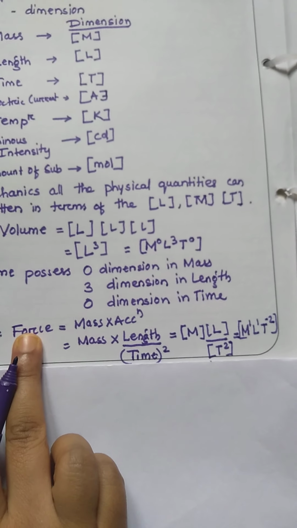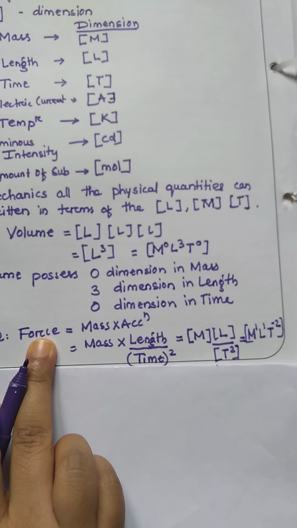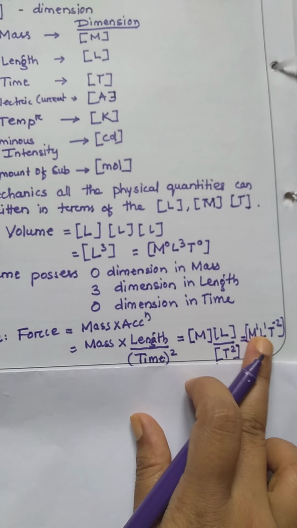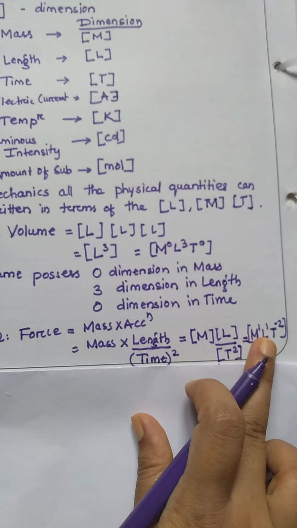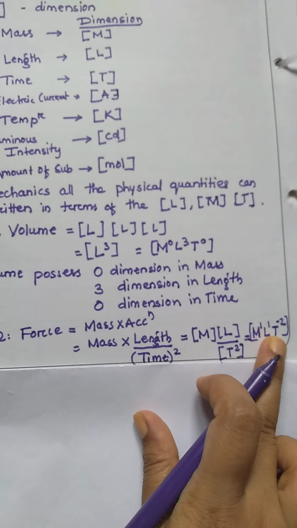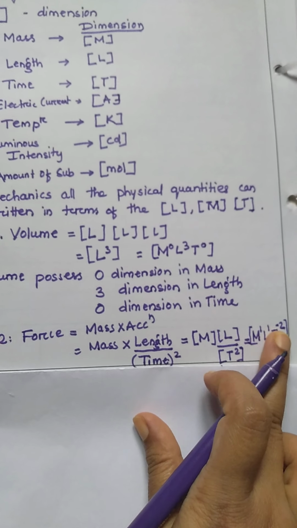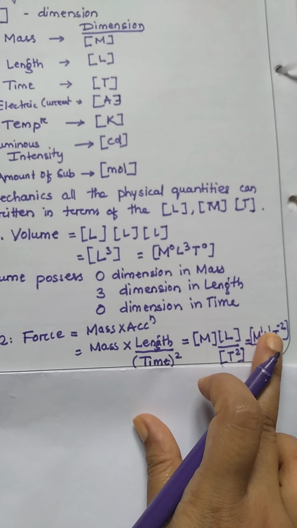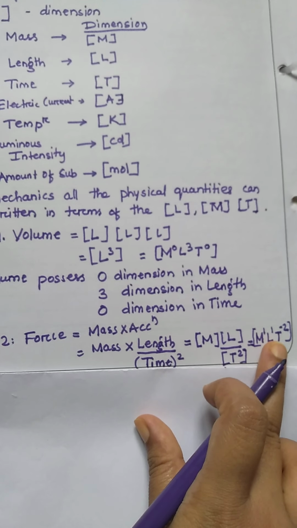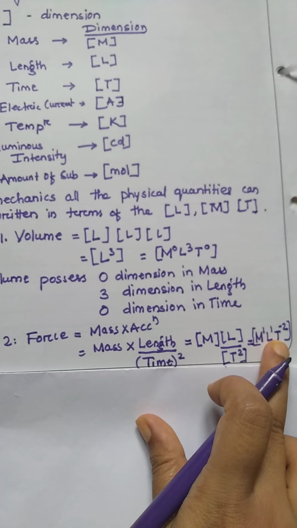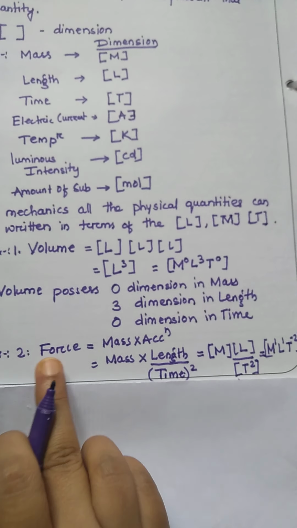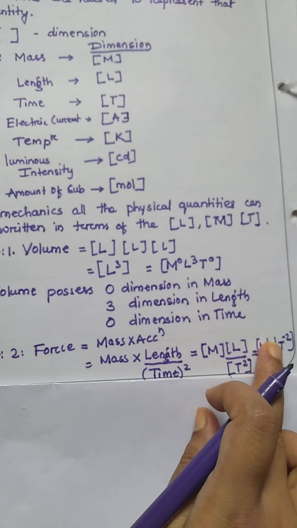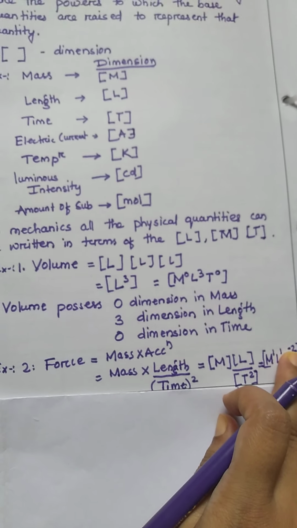So see, I represent the physical quantity force in terms of three base quantities: mass, length and time. And what are the powers to which the base quantities are raised? That is 1 in mass, 1 in length, minus 2 in time. So the dimension of this force is 1, 1 and minus 2.